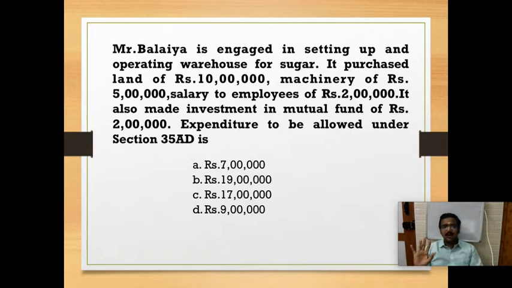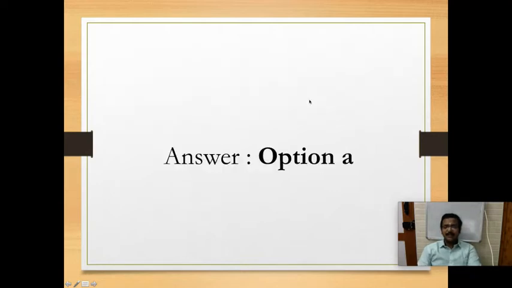Okay. So I have purchased land of 10 lakh. So this 10 lakh I cannot claim. And machinery of rupees 5 lakh, this I can claim. And salary to employees, it's a revenue expense, so I can claim. And there's investment in mutual fund. Mutual fund is a financial instrument, so I cannot claim this 2 lakh. So the land 10 lakh and mutual fund 2 lakh are not eligible. The balance, machinery 5 lakh and salary 2 lakh, I can claim. So I can claim 7 lakh. So my answer is option A, 7 lakh.